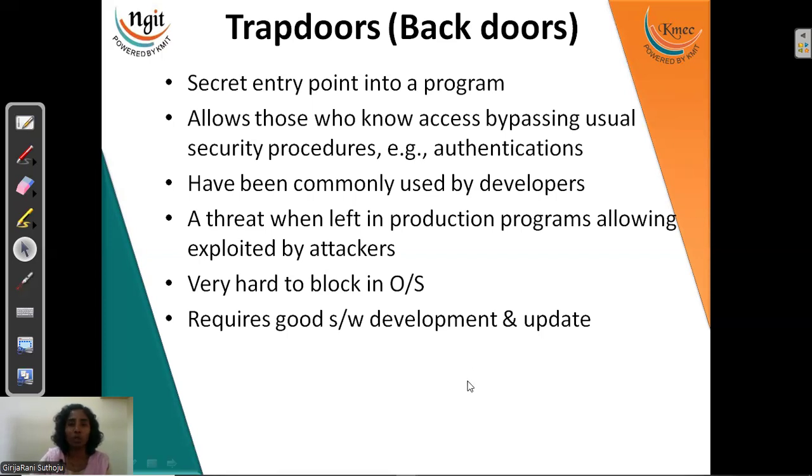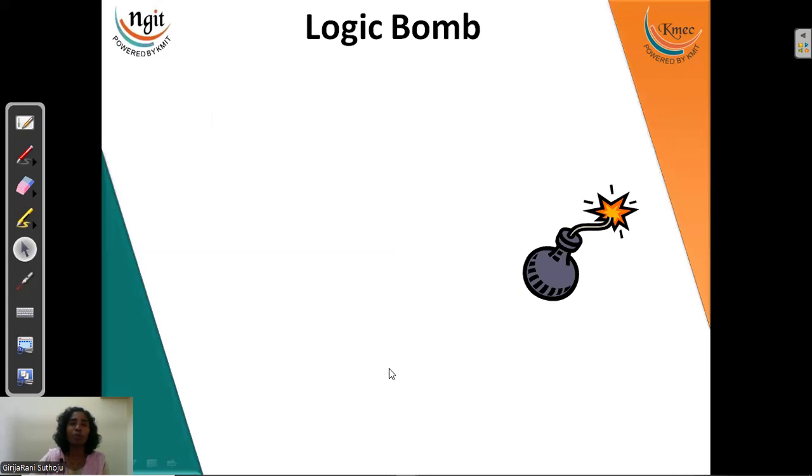By catching that loophole, that vulnerability, the malware enters your system. This can be done by developers within our own company, so our data will be exploited by attackers. A trapdoor is the weakest point given by the developers themselves. For this we need good software development and properly done updates.